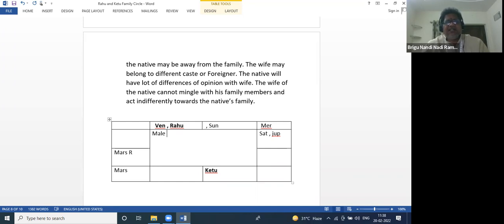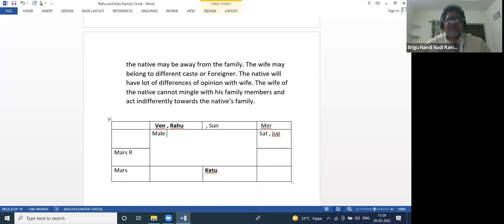But in general, if Venus is connected to Ketu, or the seventh house lord is connected to Ketu, these are common. So we will predict disturbances and divorce or separation. We will discuss that, it is common. But we have to check whether it is a foreigner or not, another caste or not. If it is not a foreigner or another caste, then there will be problems regarding not only the wife but finance, because Venus is finance also. And Venus is even sister also. Venus is a wife here.